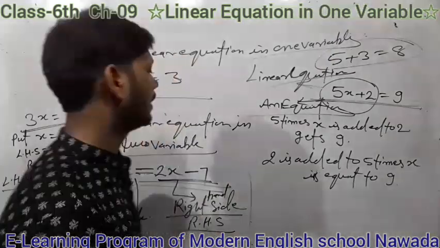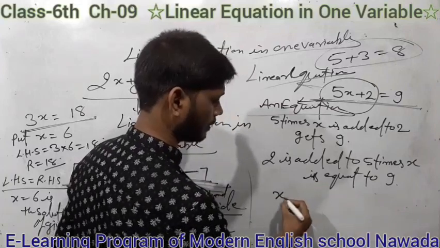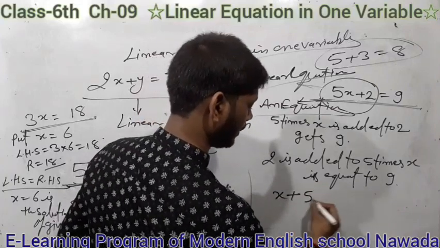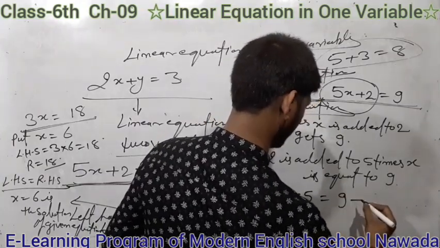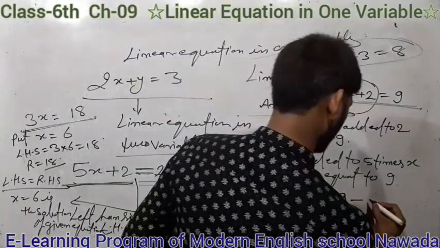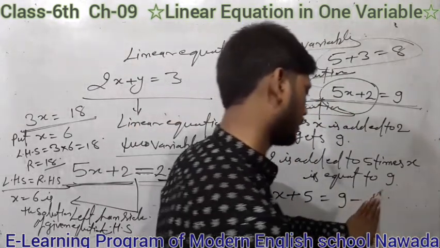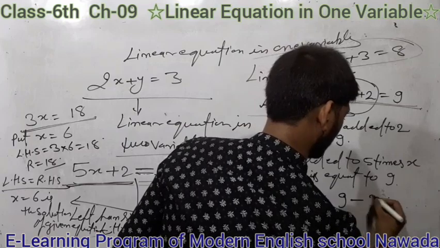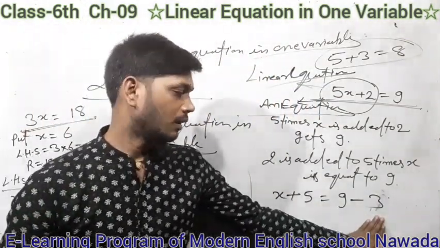Suppose here I write another example. Here I write x plus 5 is equal to 9 minus 3. Students, here I write an equation.